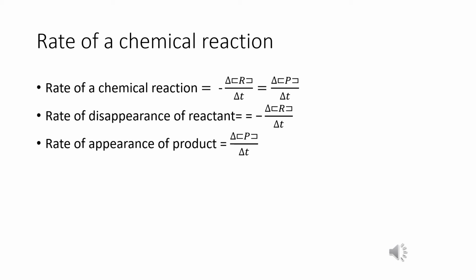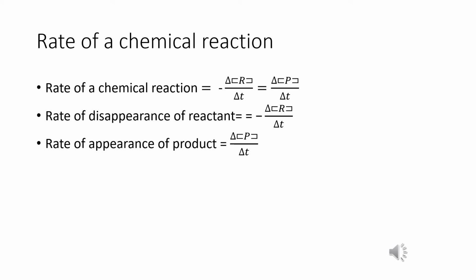Here the square brackets indicate the molar concentration of reactant and product. Now we define the rate of disappearance of reactant, equal to the decrease in concentration of reactant divided by time taken, which is minus delta [R] divided by delta t.